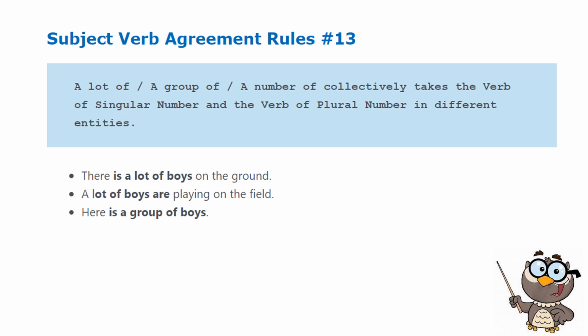A lot of boys are playing on the field. That is the only expression which requires the plural form of the verb. The expressions "there is" and "here is" depend on what subject is attached to the expression, or what comes after the "of" phrase, "of boys," as you see in the first and third sentences. In the second sentence, it can also vary.